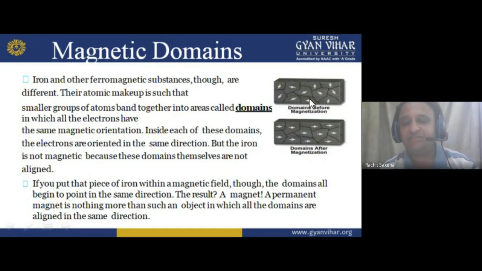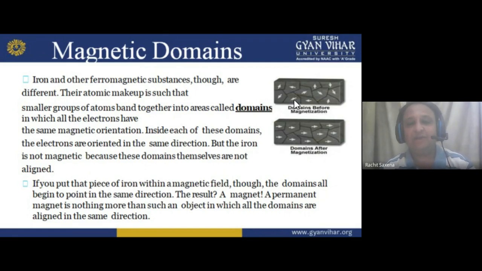So before magnetization, what we are able to see here is that the electrons are scattered. They are not aligned. But in the second case, they are aligned. So how do they align? Because the magnetic field acts on it, attraction occurs on it, and makes it aligned into magnetization. So that is the domain before magnetization and the domains after magnetization.